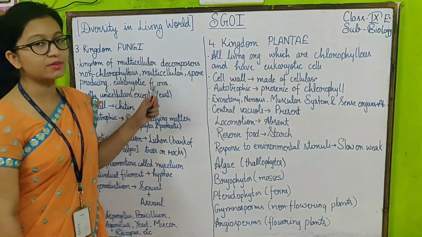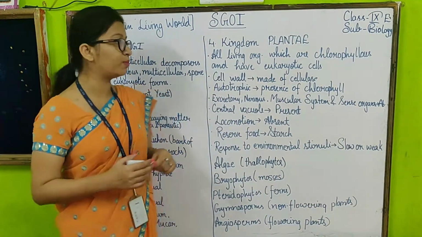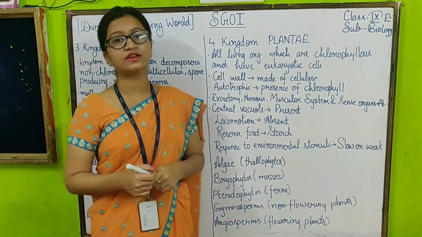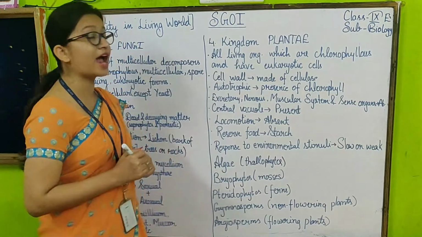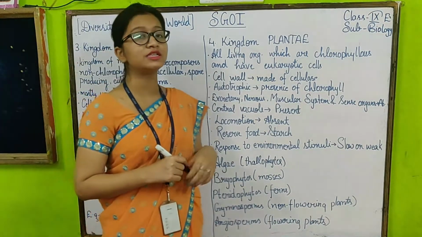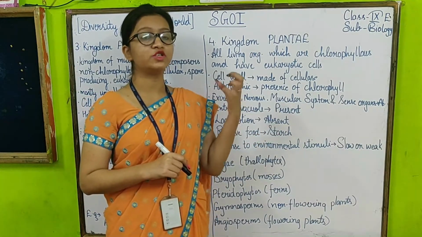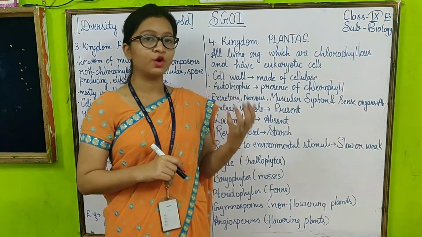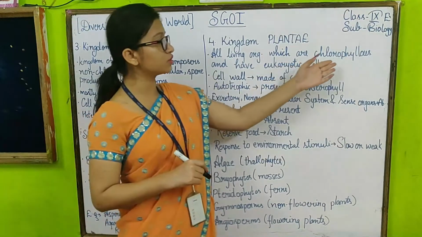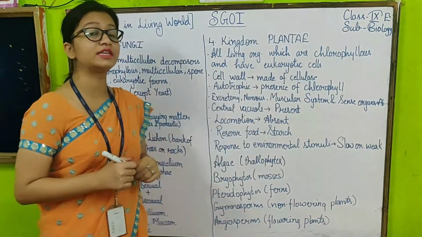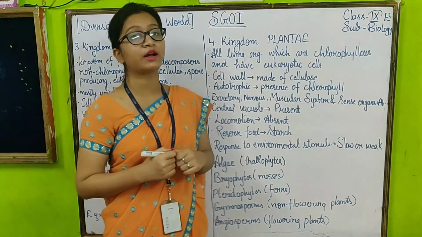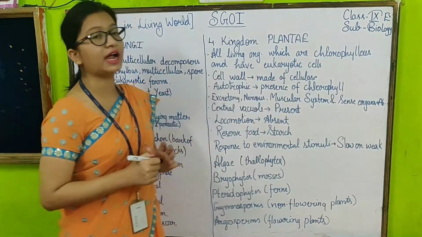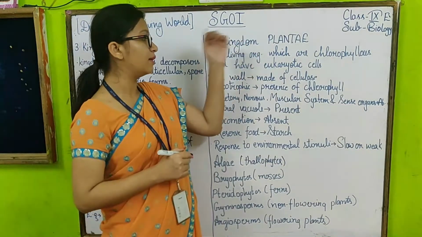And the fourth kingdom is kingdom Plantae. As you all know about plants, the plants compose kingdom Plantae. All living organisms which are chlorophyllous in nature and have eukaryotic cells. That means organisms in which chlorophyll, the green colored pigment used for the process of photosynthesis, is present, and also they are eukaryotic in nature. That means they are composed of a true nucleus. If these conditions are present, they are members of kingdom Plantae.